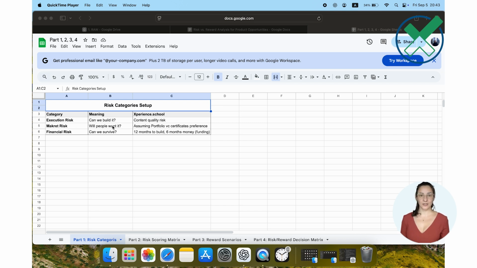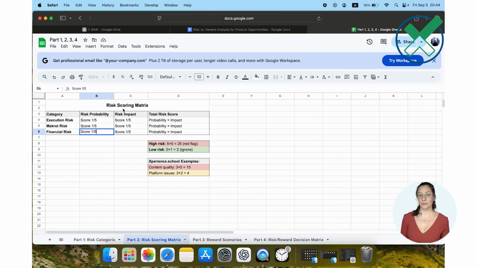Will people actually want this? We think career changers need portfolio projects, but what if they just want certificates? Third, financial risk. Can you survive long enough to succeed? If you need 12 months to build and only have 6 months of money, that's a problem.